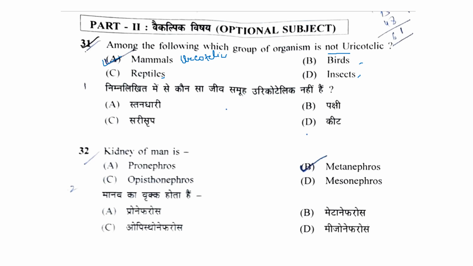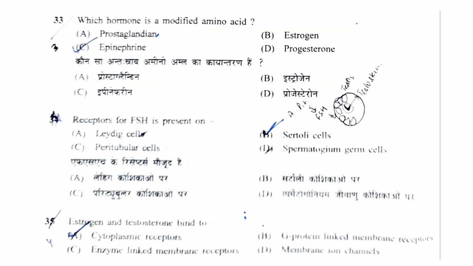Next question: kidney of man is A pronephros, B metanephros, C opisthonephros or D mesonephros. The correct answer is B, metanephros. Which hormone is a modified amino acid? Prostaglandin, estrogen, progesterone or epinephrine. Prostaglandin, estrogen and progesterone are all steroid hormones derived from lipid. Epinephrine is an amine hormone derived from the amino acid tyrosine. So the correct option is C, epinephrine.